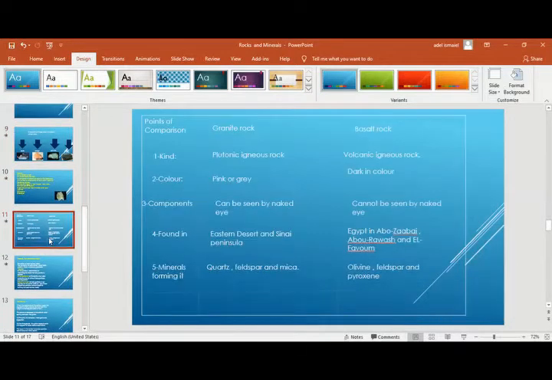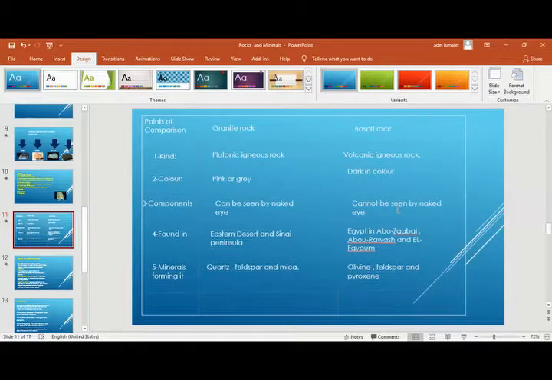So the difference again between granite and basalt: all of them are related to number one, igneous rock. But one is from magma inside the volcano and one from lava outside. One can be seen because it has large crystals, and here small crystals, so it can't be seen by the naked eye.